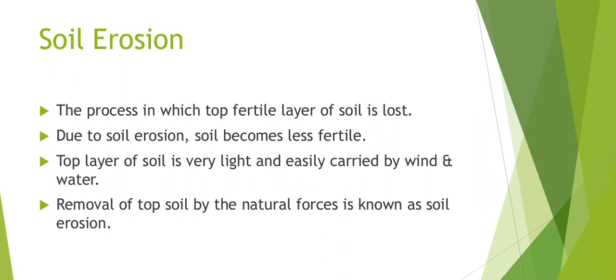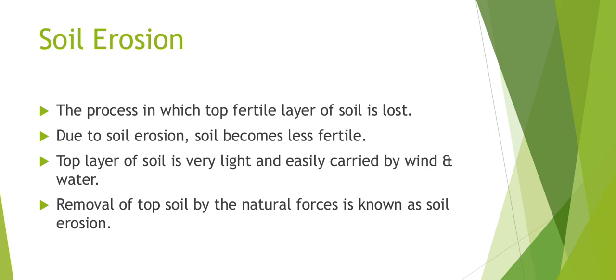The condition of wearing off or carrying away of soil by the action of water or wind is known as soil erosion. Due to soil erosion, soil becomes less fertile. They will lose their fertility.